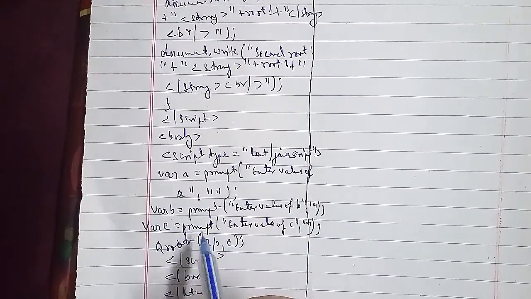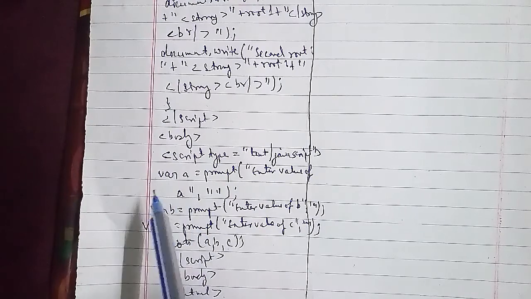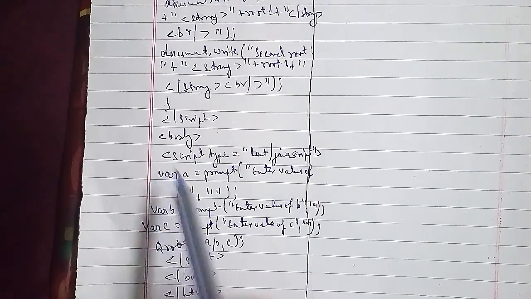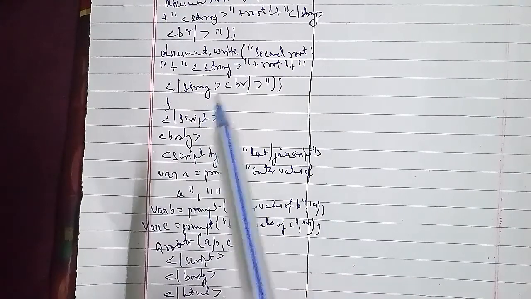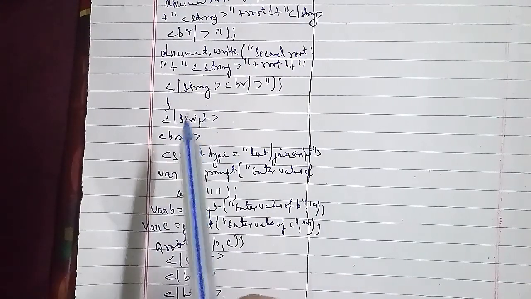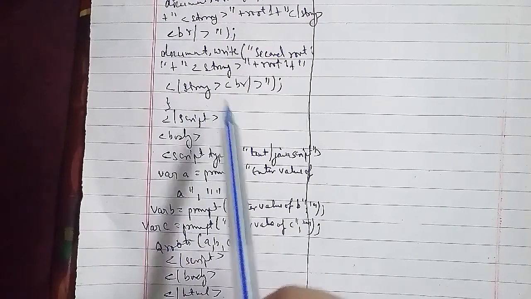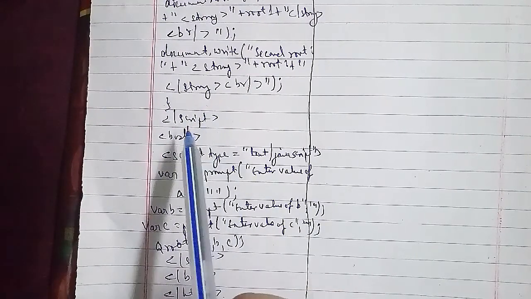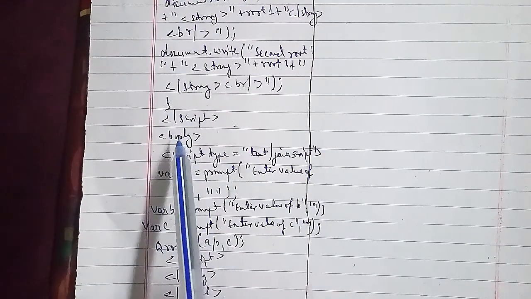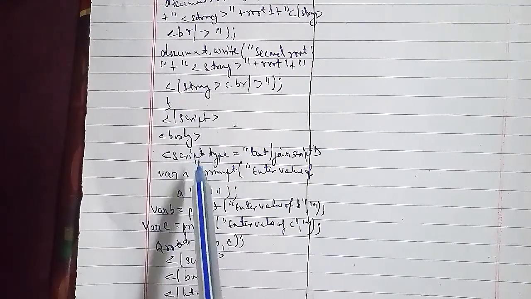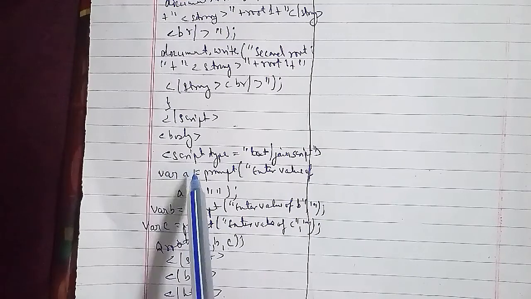Step 3, in the function definition we have used the formula for finding the roots of the quadratic equation, for finding the square root of the term b square minus 4ac, we have used the function math dot sqrt. And step 4, using the document dot write function, we display the value of the roots. In these 4 steps you have to explain this program.